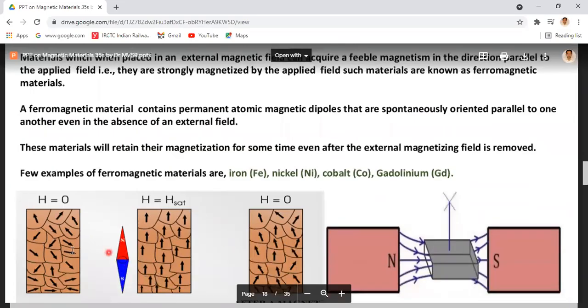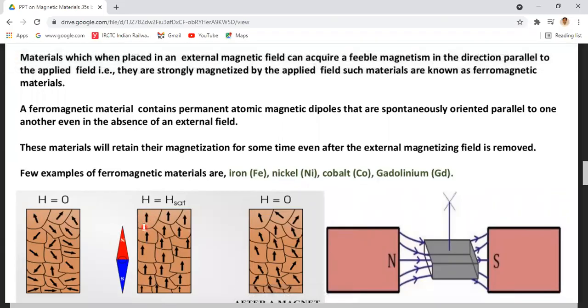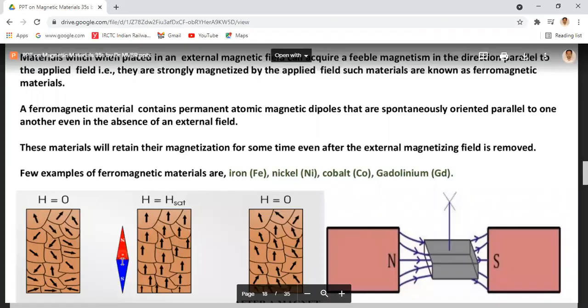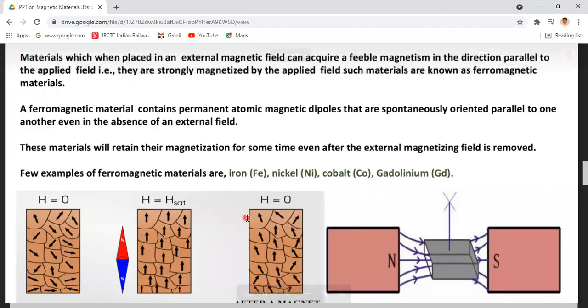So even if we apply H and then remove it, if the magnetic field is applied, all the dipoles are strongly oriented in the direction of the applied field. Once all these dipoles within the material are strongly magnetized, even if the applied field is removed, their orientation is not removed.